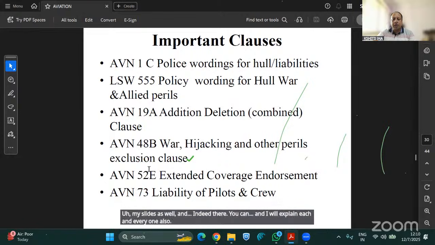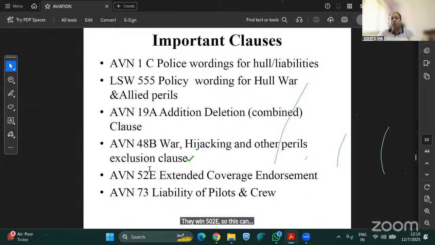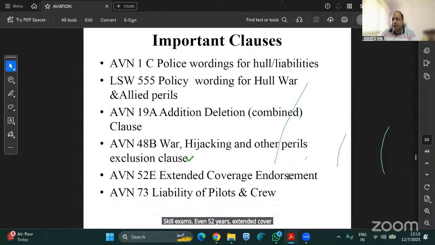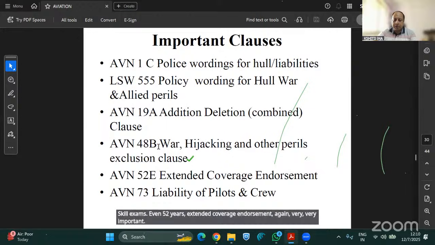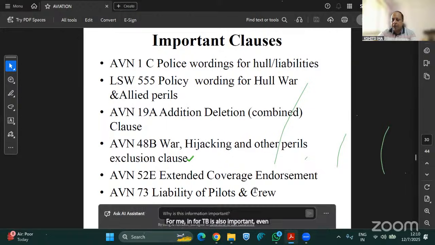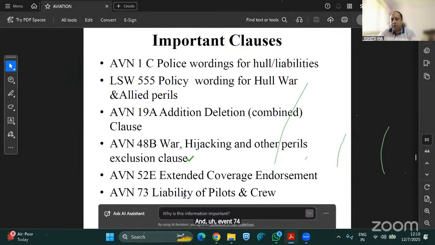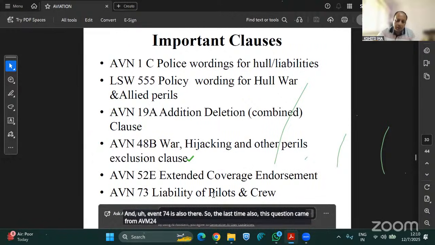Even 52E is more important, from 2 to 3, 3 to 4, and 4 to 5. These clauses come in those sections of the exams. Even 52E is the extended coverage endorsement, again very, very important. Even 48B is also important. Even 73, again very important, is liability of pilots and crew. And even 74 is also there. Last time also a question came from even 74 from 3 to 4.